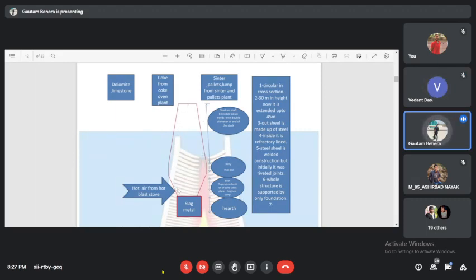Suppose you want more volume, you make it parallel. So volume is more, yes or no? Yes, sir. So if you are making it parallel, volume is more, which means diameter is more. So if the diameter inside the furnace is more, you need more steel, you need more refractory lining to make it. Yes or no?